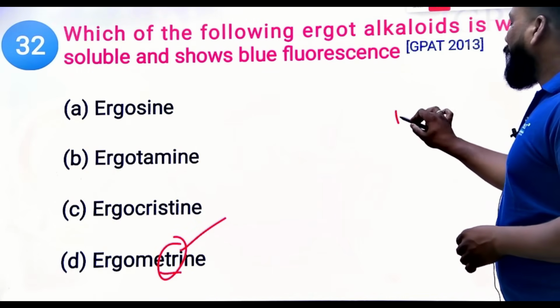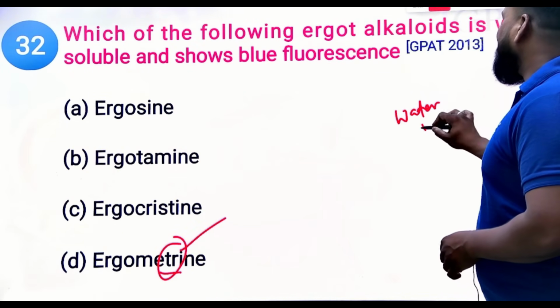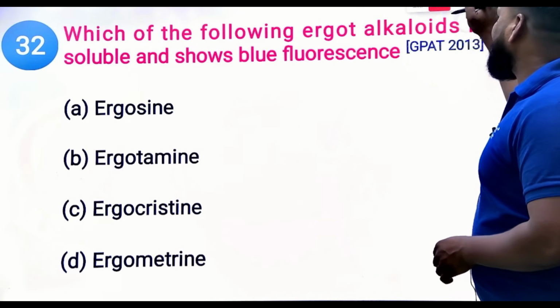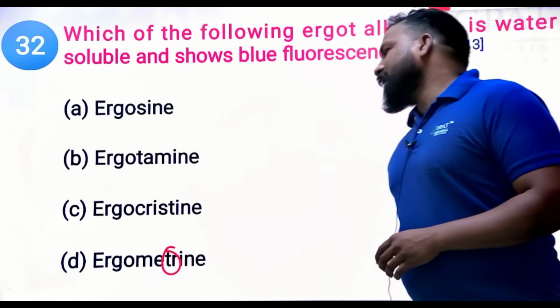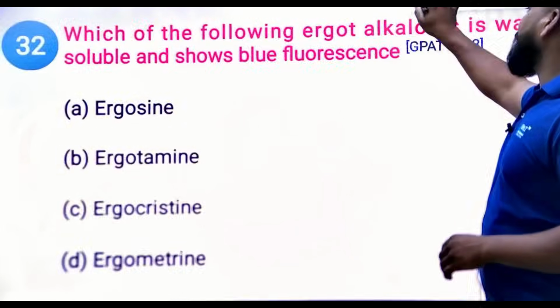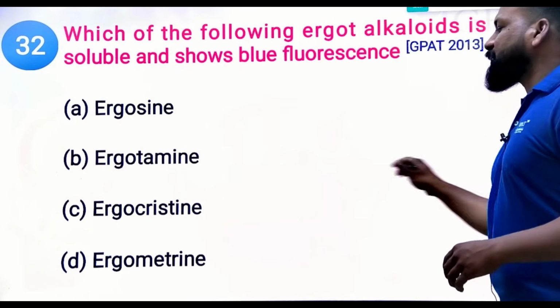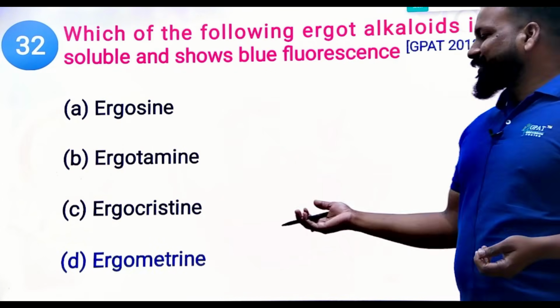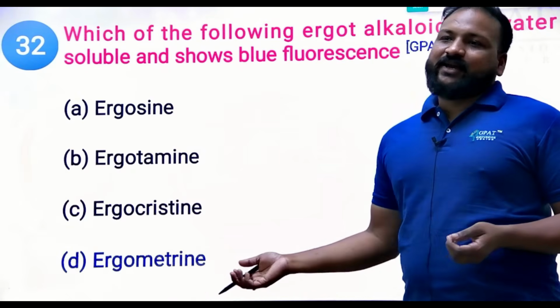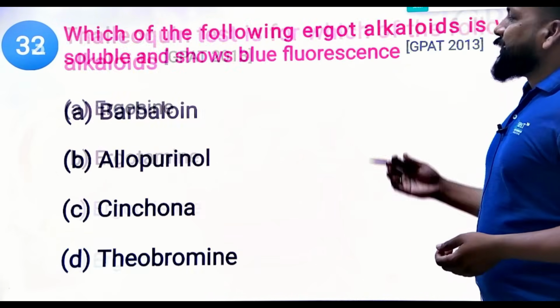Try to remember like that. The right answer will be ergometrine. Yes, it is used in labor contractions. It produces a blue fluorescence.